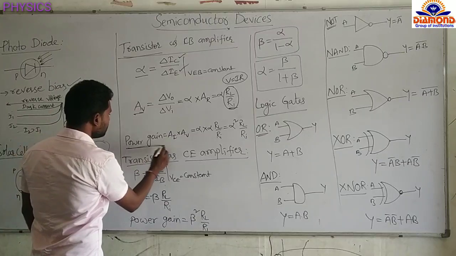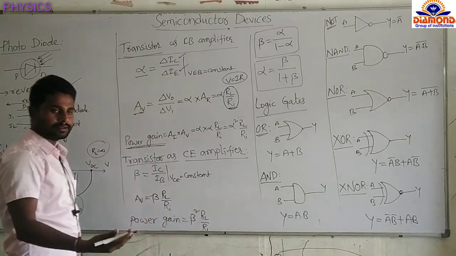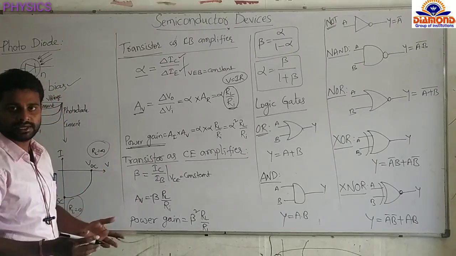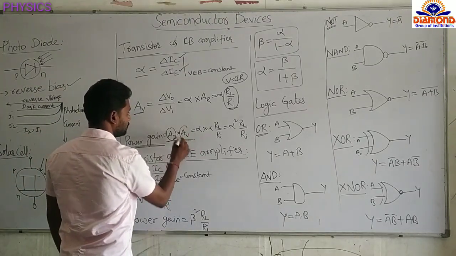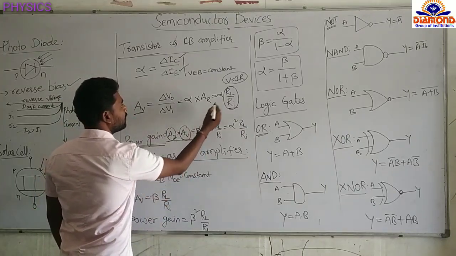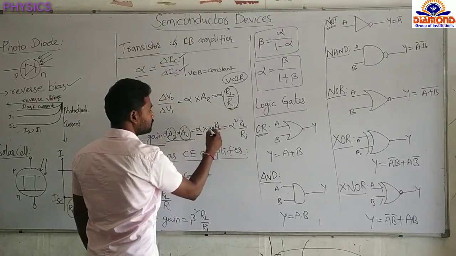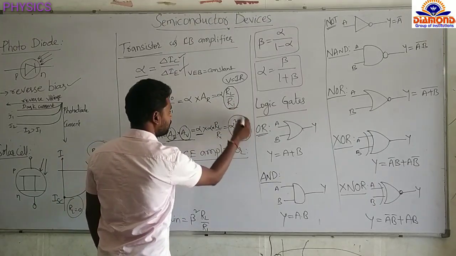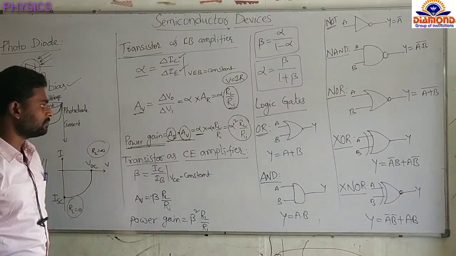Next, power gain. Power gain, already we know P equals V into I. That means power gain equals the voltage gain into current gain. Current gain, the symbol is alpha. Voltage gain formula, here we got alpha into RL by Ri. So we will get alpha square into RL by Ri. Remember this formula. And next, the transistor as a common emitter amplifier.